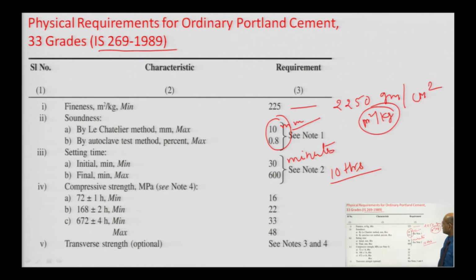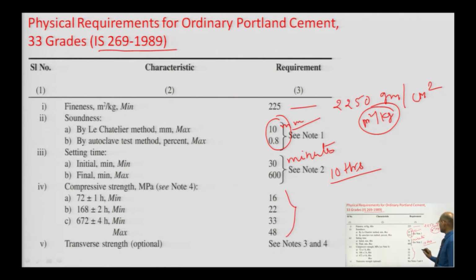Then we have compressive strength. So, compressive strength, we check for three conditions. One is 72 plus minus 1 hour, so 3 days, when we start counting from the cement. Compressive strength means we have to test this with the standard sand.